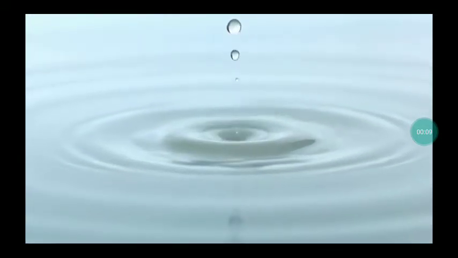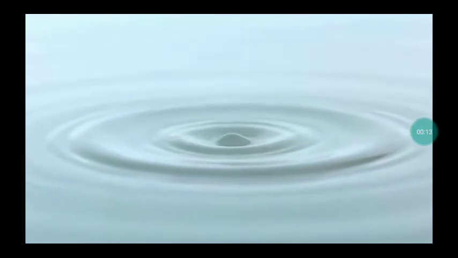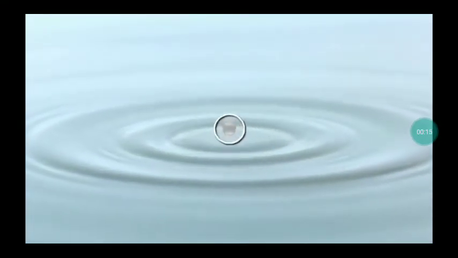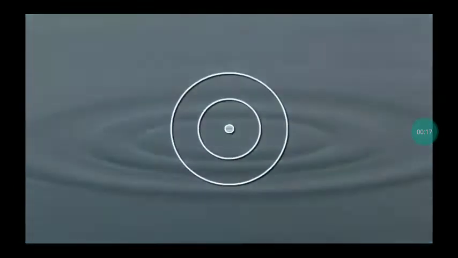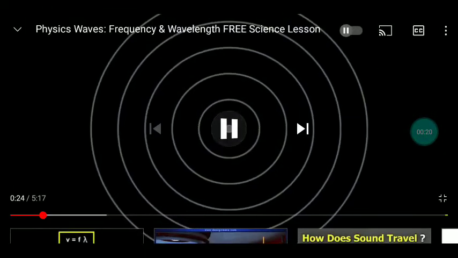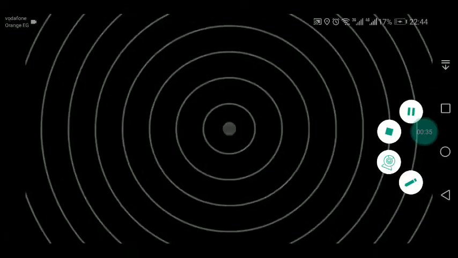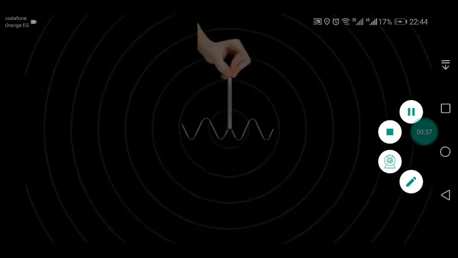Sure, you have observed that if you throw a small ball in a basin of water, the water surface gets disturbed. This disturbance doesn't remain confined to one place, but propagates outward along a circle, as you can see. It gives a feeling as if the water is moving from one point of disturbance.